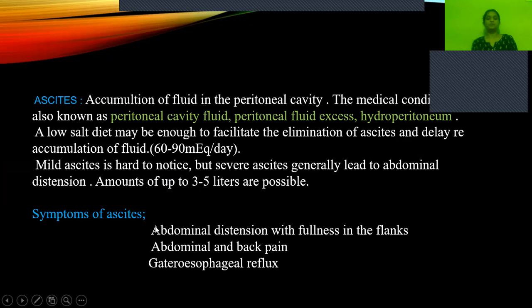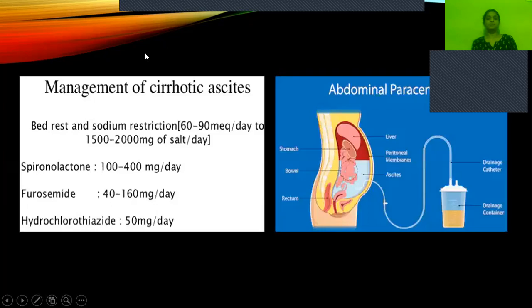What are the symptoms of ascites? Abdominal distension with fullness in the flank region, abdominal and back pain, and gastroesophageal reflux disease. Why gastroesophageal reflux? When the intra-abdominal pressure increases, it causes reflux of the contents into the esophagus. That is how it causes gastroesophageal reflux. And then management of cirrhotic ascites. First, bed rest and sodium restriction, like 60 to 90 milliequivalents per day. Initially we have to maintain this amount, and later as the patient improves, we can give 1500 to 2000 mg of salt per day.